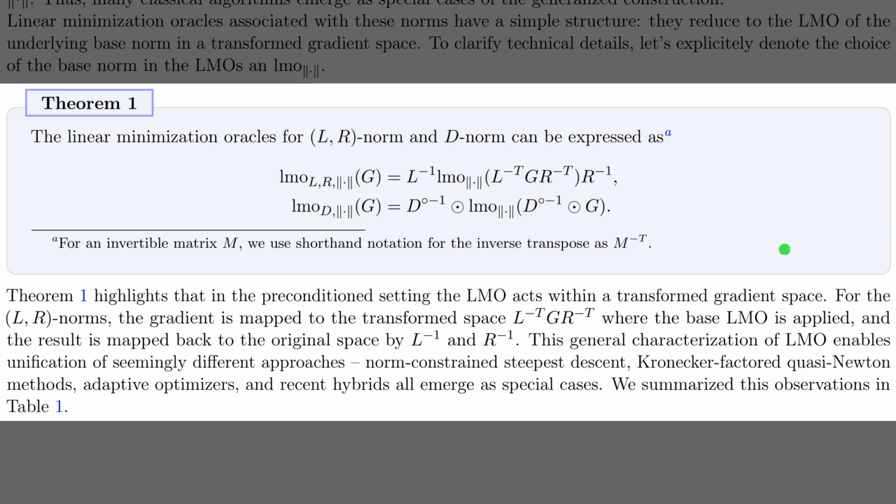Theorem 1 presents the linear minimization oracle in the preconditioned norm framework, which operates in a transformed gradient space. For two-sided preconditioning, the gradient is mapped by inverse transposes on the left and right, the base oracle acts, and the result is mapped back by the inverses. For element-wise scaling, the oracle works after rescaling entries, and then reverses that scaling.